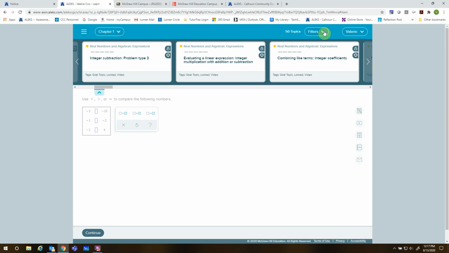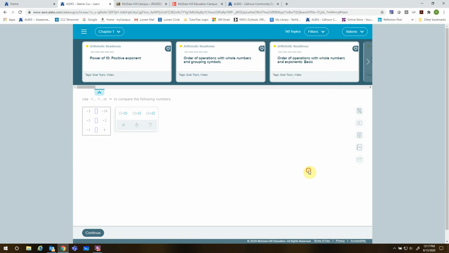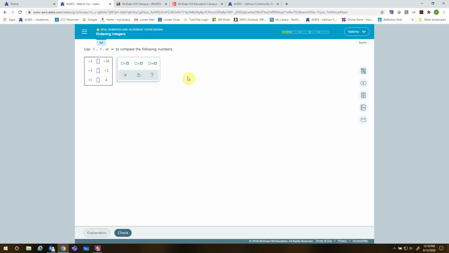Now, what I would like you to do is come up here to Filters at the top and click on Filters, and then click down here in Pie Slice, and then click Outside. Now, what that's going to do is help order your chapter. So you only have to do that once. But that helps order your chapter so it goes in the same order that you're finding the videos and the workbooks. Because sometimes ALEKS will maybe skip around and let you work something ahead of time. But if you want to keep it in order, you can do that.